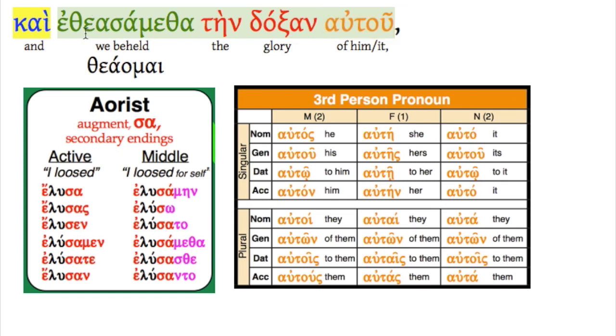And we beheld. Okay, what's going on with this one? Well, I hope you see the augment, the epsilon, so you're thinking aorist. And when you see metha, you think middle, aorist middle, sametha. And here it is right here, right? So etheasametha is from theaomai, and of course you would have to look that up, because how would you know? It means I behold. So etheasametha, this is a first person plural ending. We beheld. Notice that it's deponent. Even though it's middle passive, in this case, middle in form, it's active in meaning.